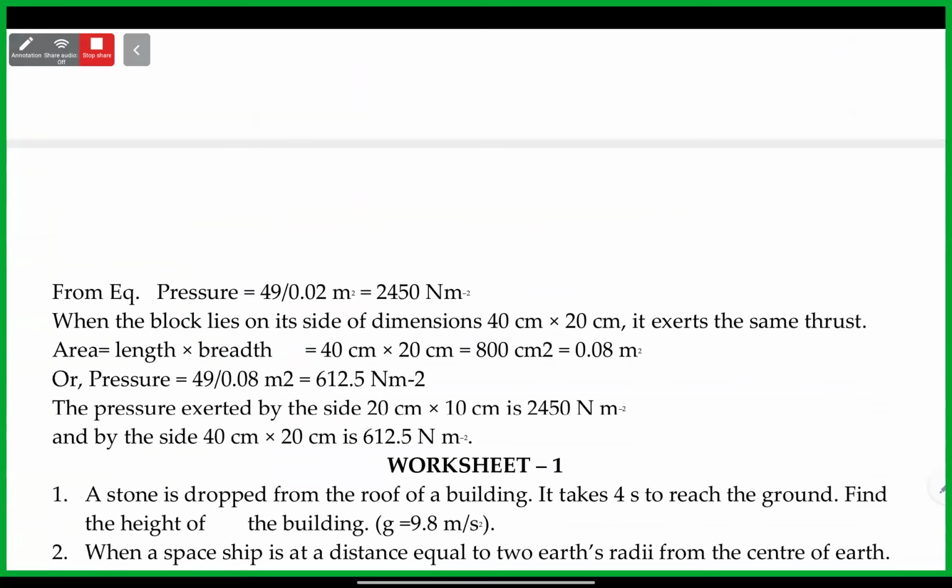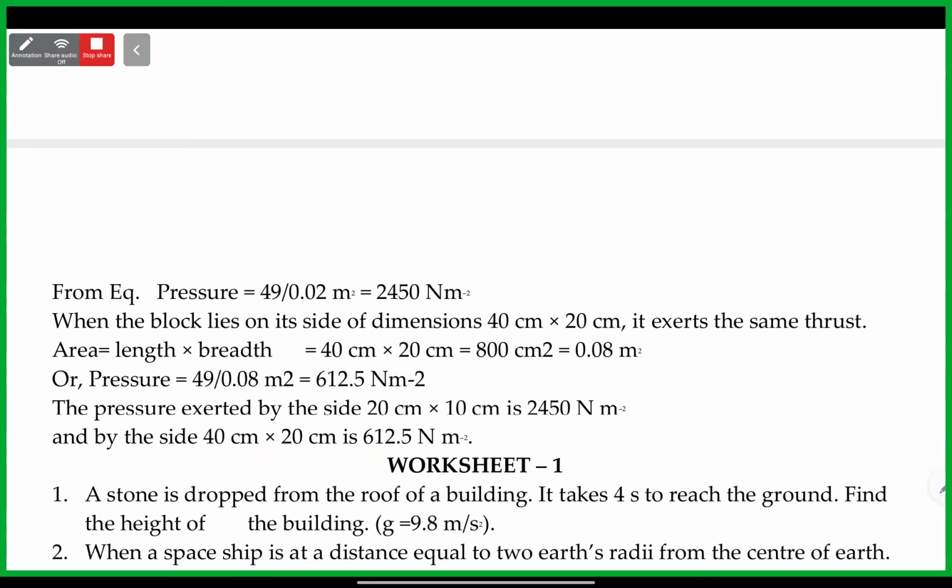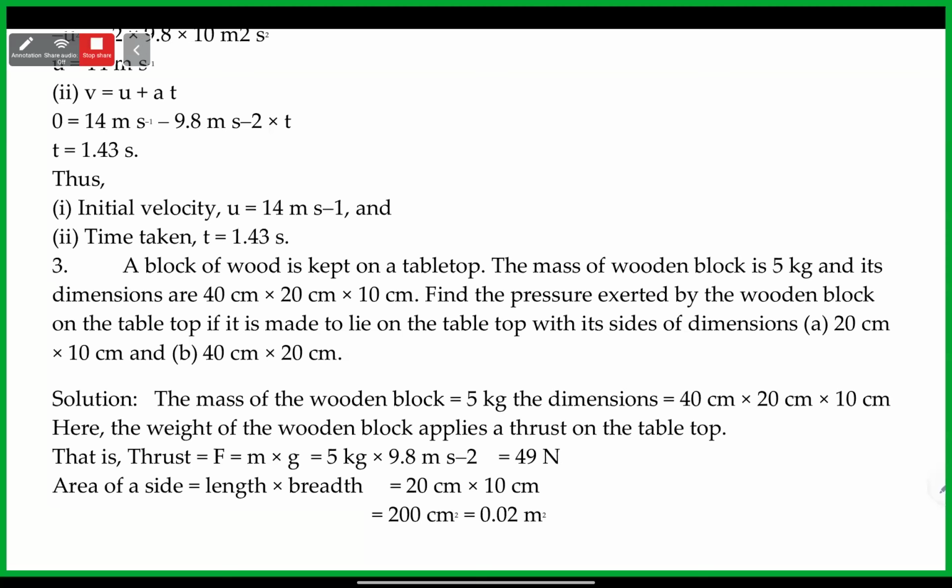Correct. So we find the area for the other two also. Pranavi, the unit for force per unit area is Newton per meter square because area is meter square. So we find the area like that for the other ones also, 40 into 20 and 20 into 10. In the second case, the area in contact is 40 by 20, so automatically the area is more. So 40 into 20 into 1 by 10,000.